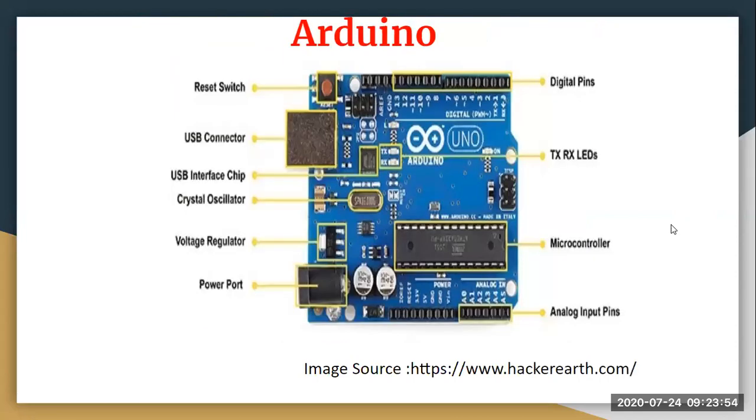Next we are going to the Arduino. So as I've already told you before, we have two platforms. One is your Arduino, and second is your Raspberry Pi. So in Arduino, here you can see there is a diagrammatic representation of the Arduino platform, along with the elements it has.